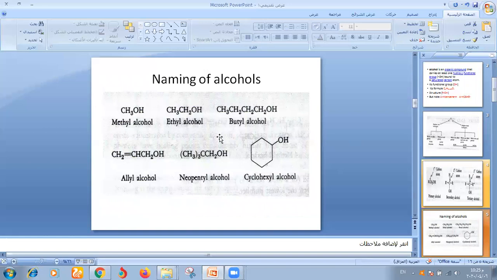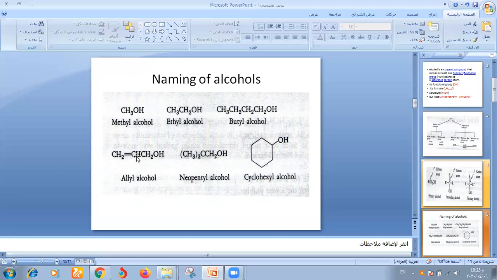Naming of alcohol. There are two types of naming. The first is the common name: the name of the alkyl followed by the word alcohol, for example methyl alcohol, ethyl alcohol, or butyl alcohol. Butyl, ethyl, and methyl are all alkyl groups, followed by alcohol.